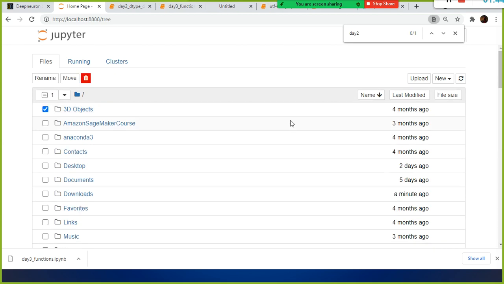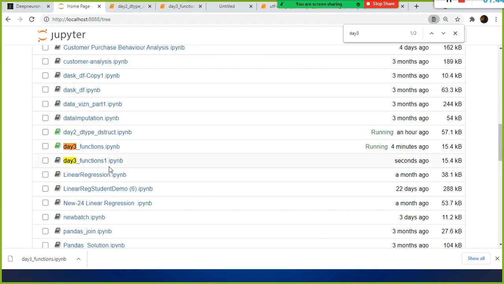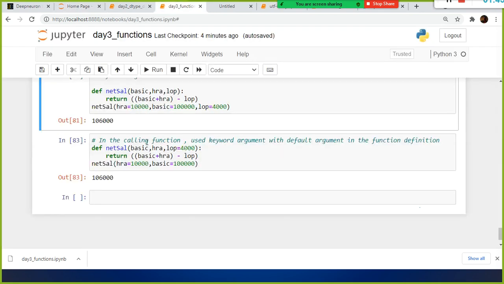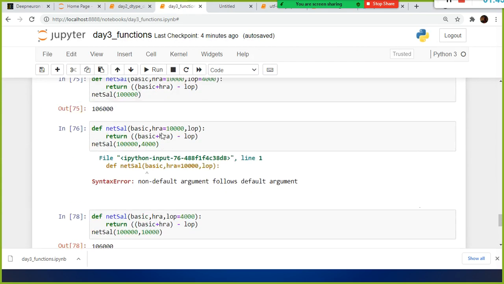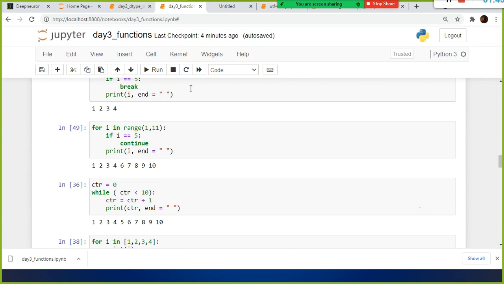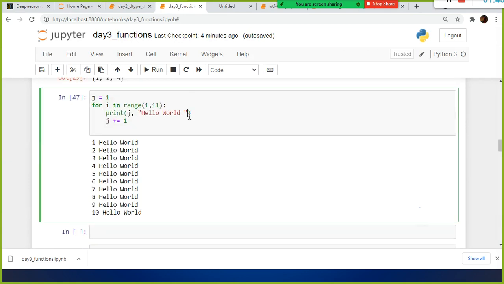Uploaded, right? So now if I search for day 3 with Control F, look here, this file got imported into my system's Jupyter notebook. When you double click on this, you can see whatever I said. Hope you understood how to download and how to drag and drop into your Jupyter notebook. Follow this and just go through it. We will discuss variable arguments and variable keyword arguments in the next session, in the upcoming weekend.